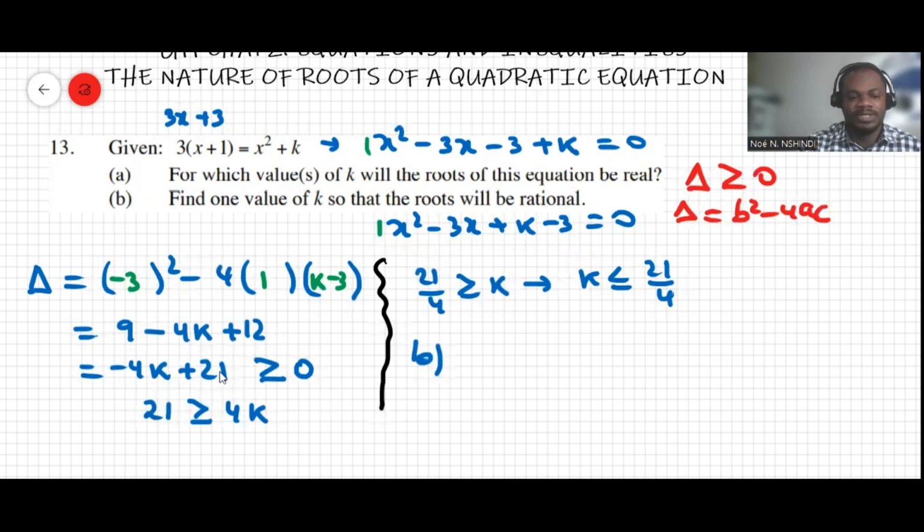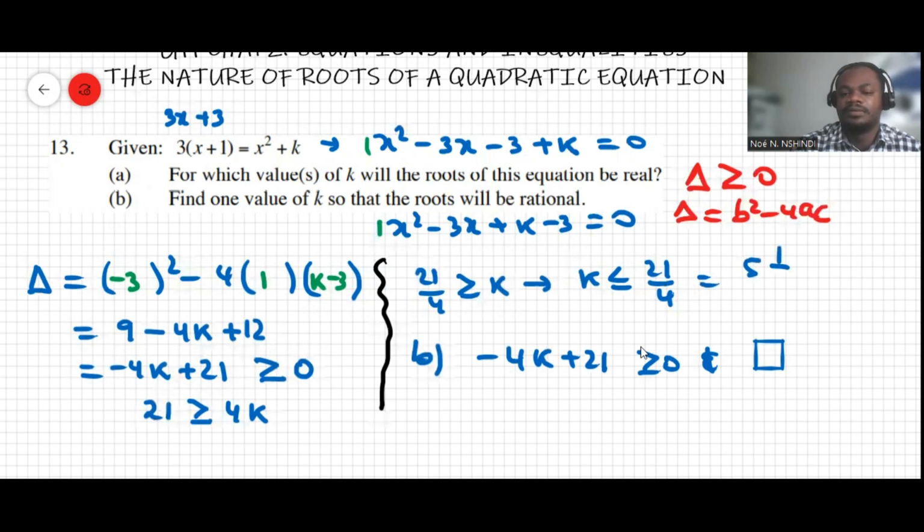So the discriminant, negative 4k plus 21, must be a perfect square. Now I need to find at least one, so I know negative 4k plus 21 must be greater than or equal to 0 and must be a perfect square. Now let's see. And I know k must be less than 21 over 4. I can see that 21 over 4 is approximately 5 and a quarter, okay? It must be less than 5 and a quarter.